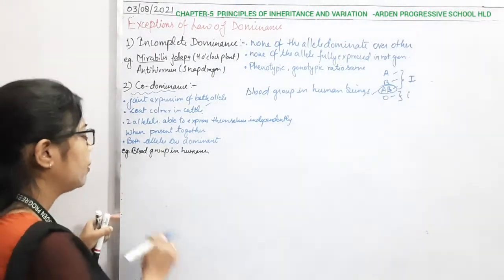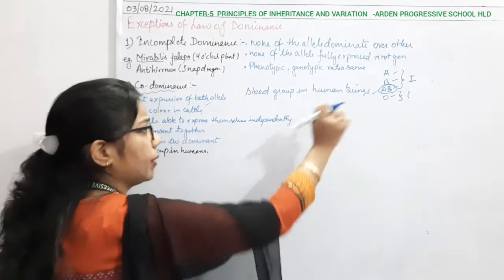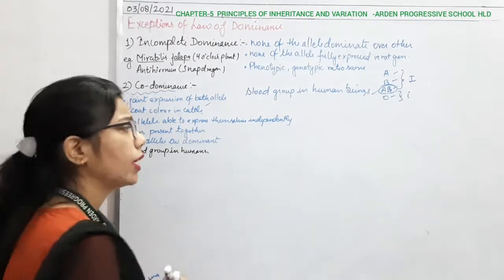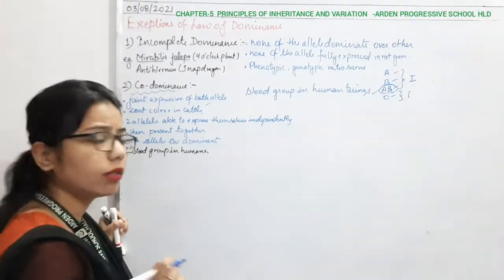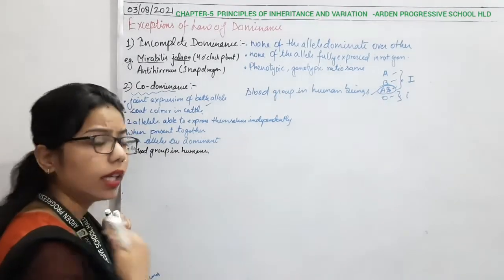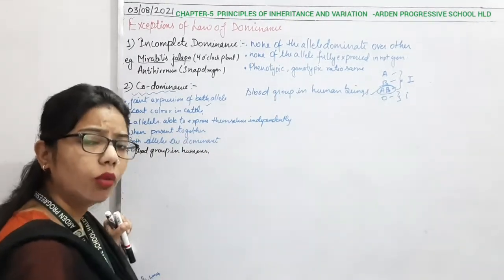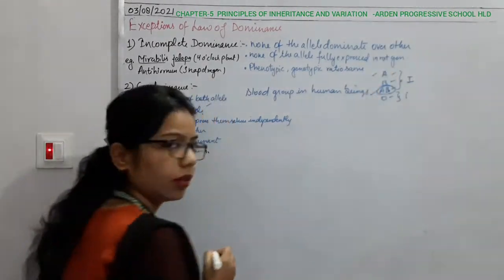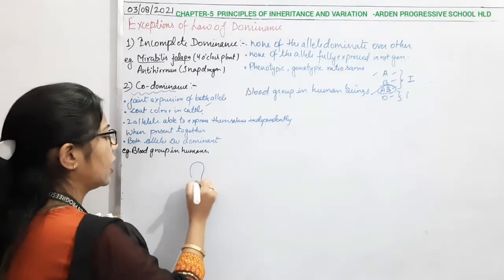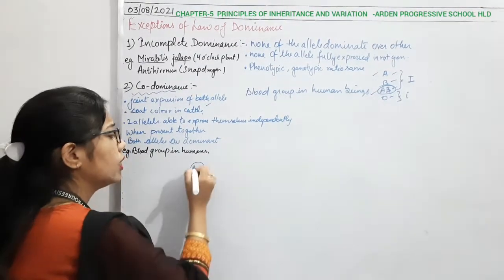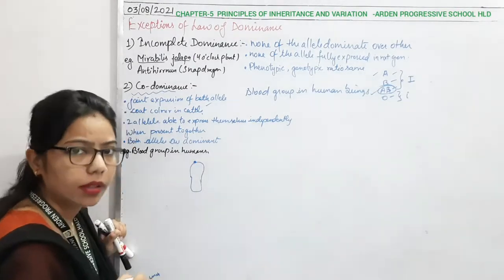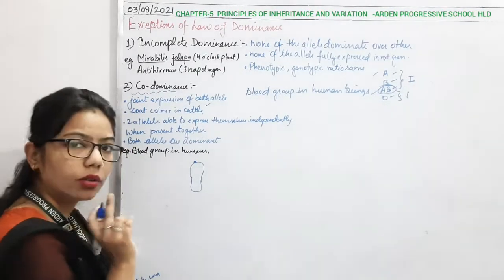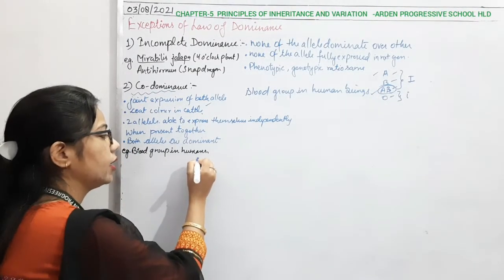So here, how many blood groups do we have? A, B, AB, and O. How can we write it here? All these blood groups are dependent on the surface antigen. If I talk about blood group A, for example, these are RBCs, biconcave structures. On the surface of the RBC, some antigens are present, which decide what type of blood group it is. So blood group A has the surface antigen A.